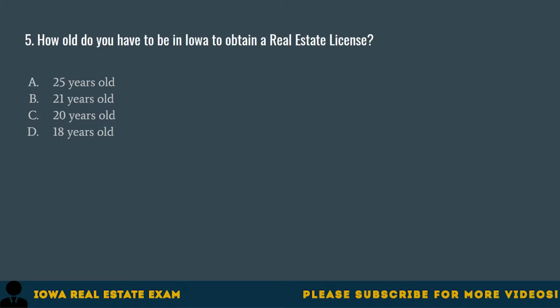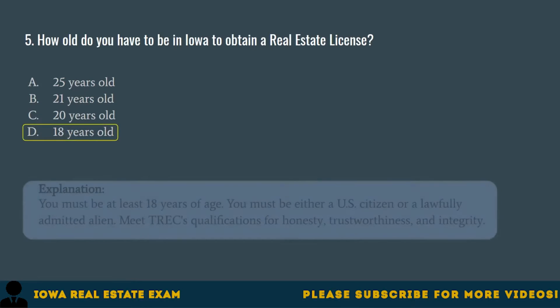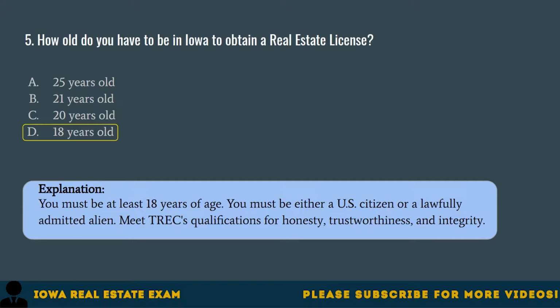Question 5. How old do you have to be in Iowa to obtain a real estate license? A. 25 years old. B. 21 years old. C. 20 years old. D. 18 years old. The correct answer is D. 18 years old. You must be at least 18 years of age. You must be either a U.S. citizen or a lawfully admitted alien. Meet TREC's qualifications for honesty, trustworthiness, and integrity.